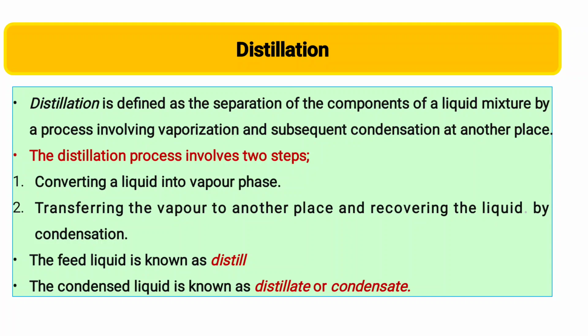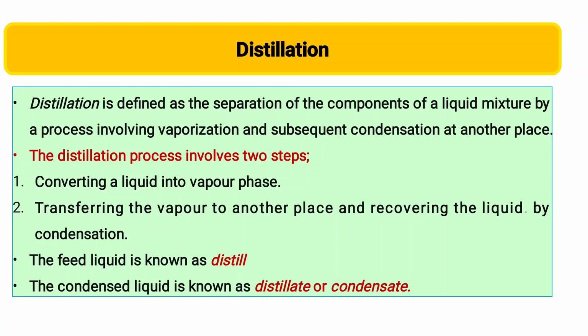Distillation may be defined as the separation of the components of a liquid mixture by a process involving vaporization and subsequent condensation at another place.